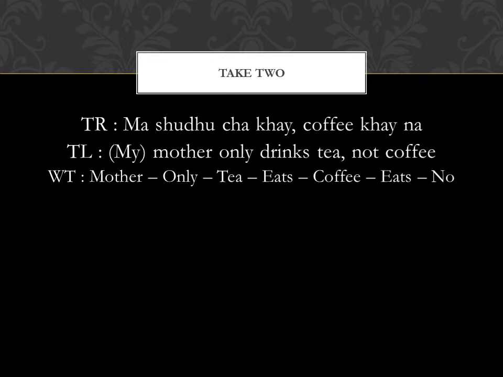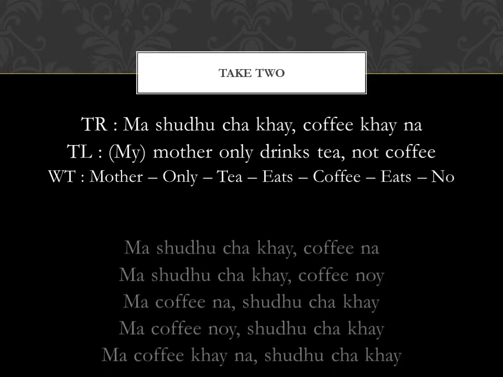Let's look at a longer sentence today. My mother only drinks tea, not coffee. মা শুধু চা খায়, কফি খায় না. Now this is a full sentence with no omissions in the verbs or the negations, but this can be contracted and there can be several variations in Bengali. Let's have a look at the variants.